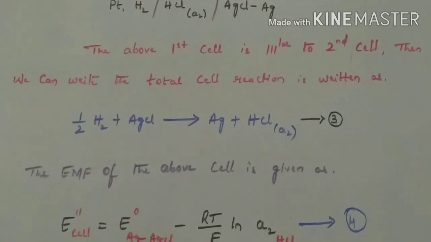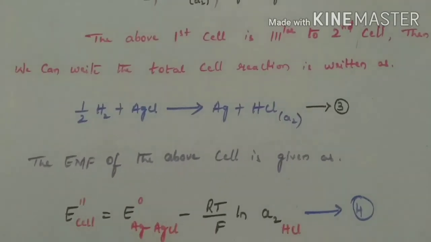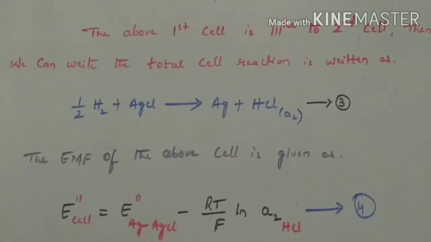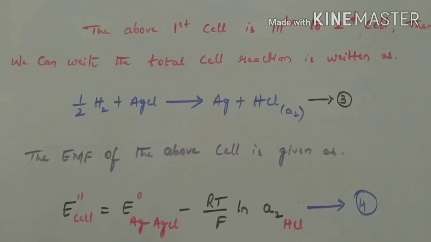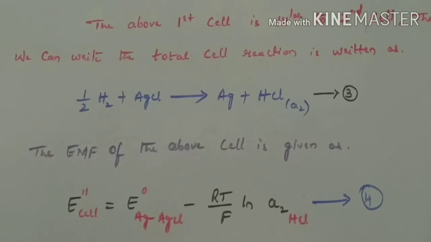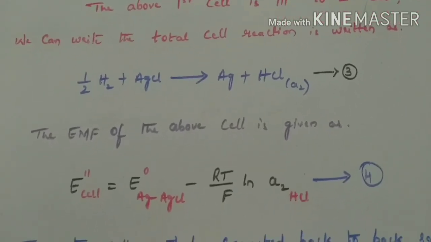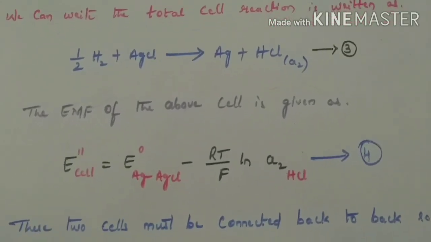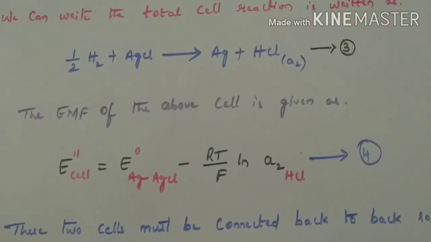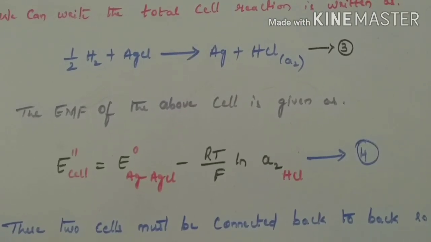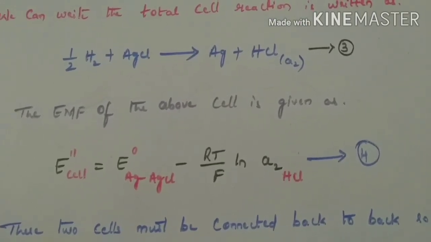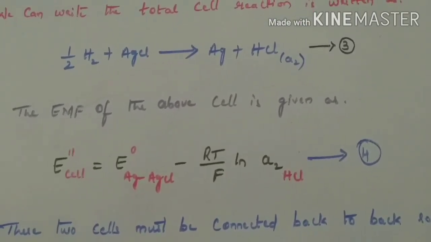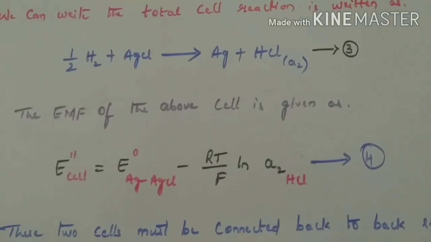Then the equation becomes half of H2 plus AgCl gives rise to Ag plus HCl a₂. Call it equation 3. The EMF of the above cell is given as E_cell'' is equal to E° Ag-AgCl minus RT by F ln a₂ HCl. Call it equation 4.